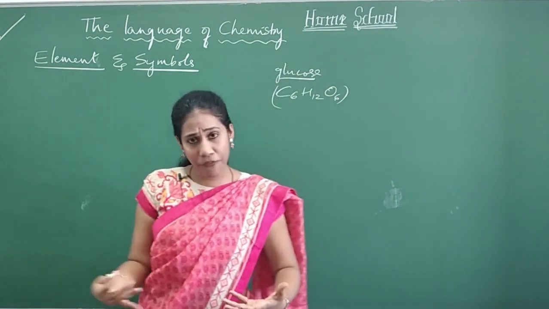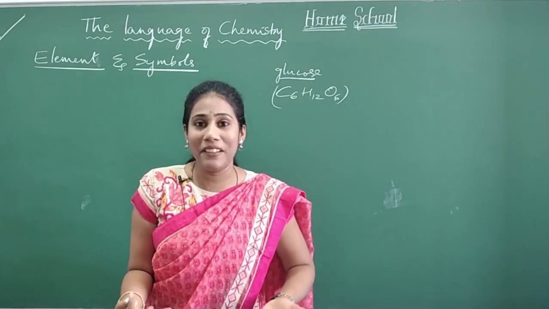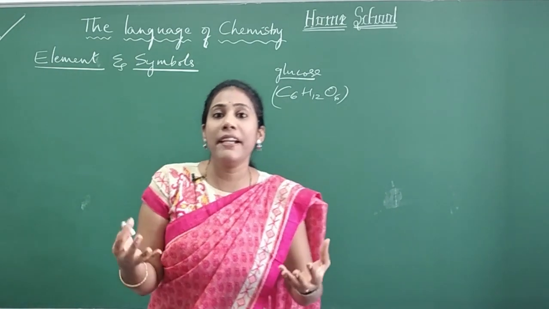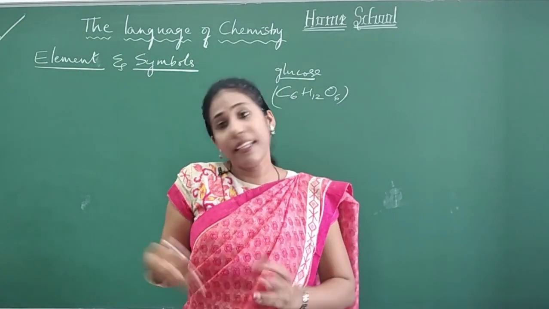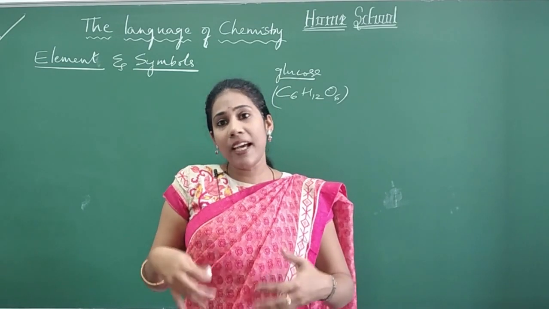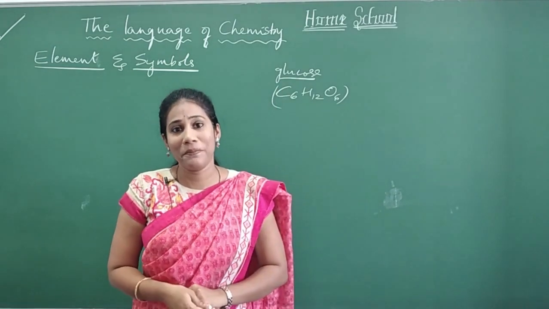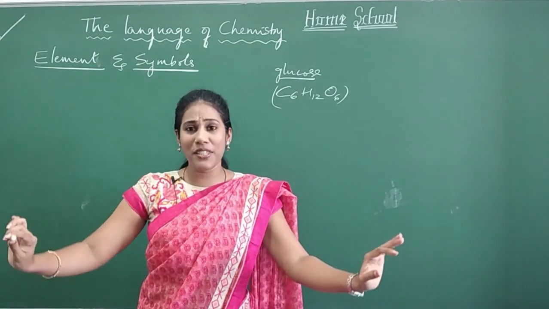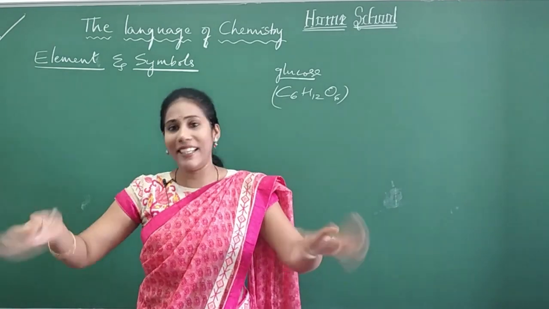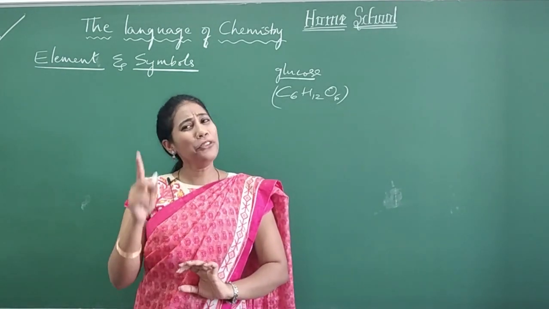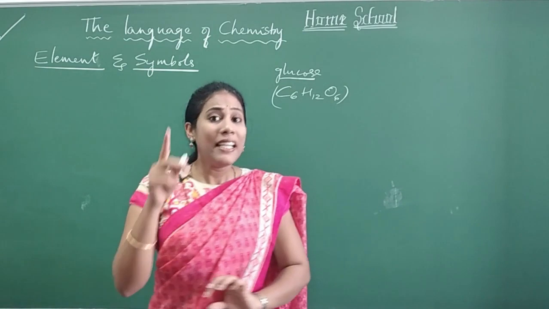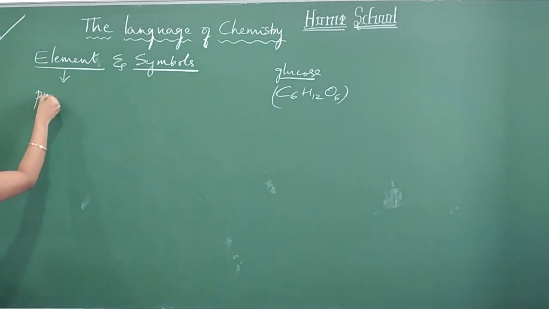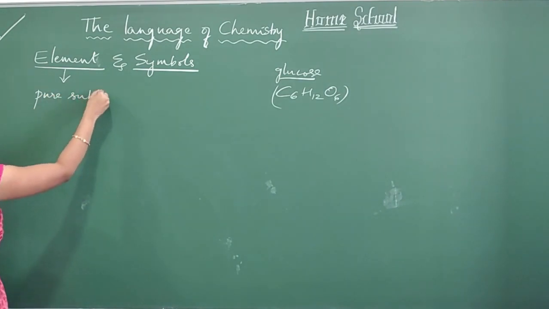And we ourselves are nothing but a chemical. Our skin, our hair, each and everything is made up of one or the other element, mainly carbon. So we are mainly made of carbon, actually. Everywhere, whatever you see is all about elements only. So how do you define an element? An element is a pure substance.